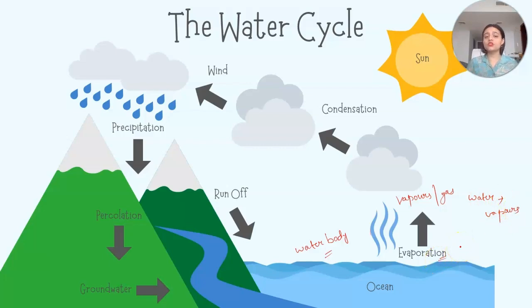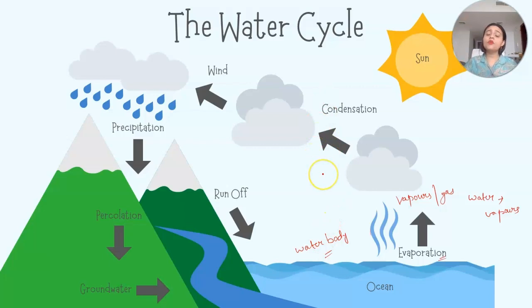Please learn this process when you learn the water cycle. These processes are also important when you learn about the water cycle. Apart from the water cycle, in your exams they might ask you what you mean by evaporation or condensation, or they might ask which process is used to change water into vapor. So the answer is evaporation. Water into vapors is due to evaporation.